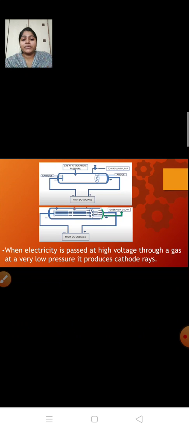So when electricity is passed at high voltage through a gas at a very low pressure, it produces cathode rays. Now Thomson wanted to study the nature of this beam of light or ray of light. So for that, you know what he did? He changed the gas. He took some other gas, and when he passed it, he got the same thing. He got these cathode rays.